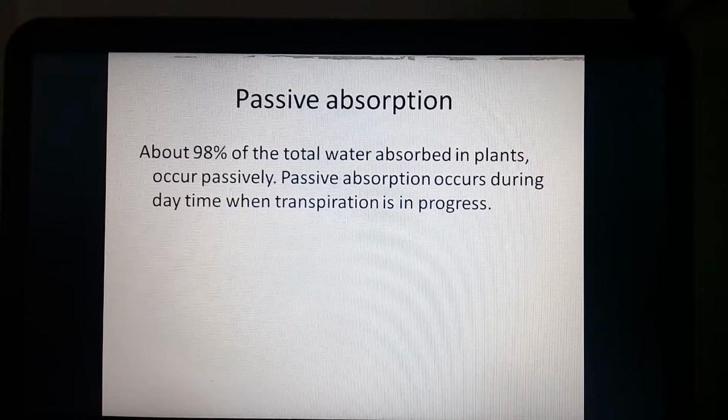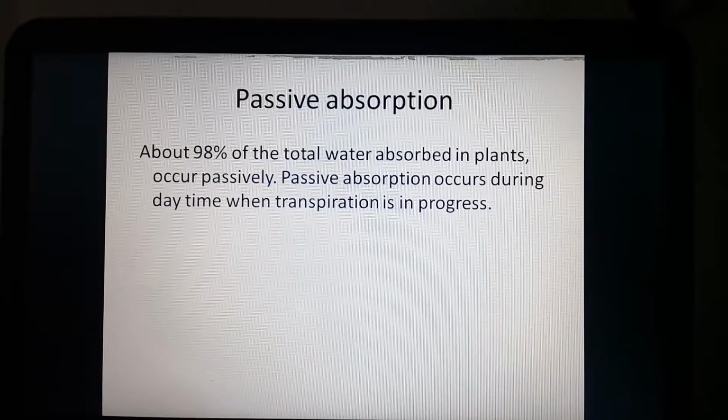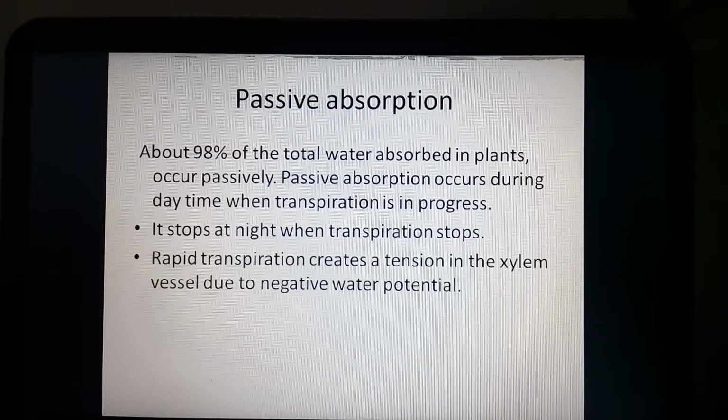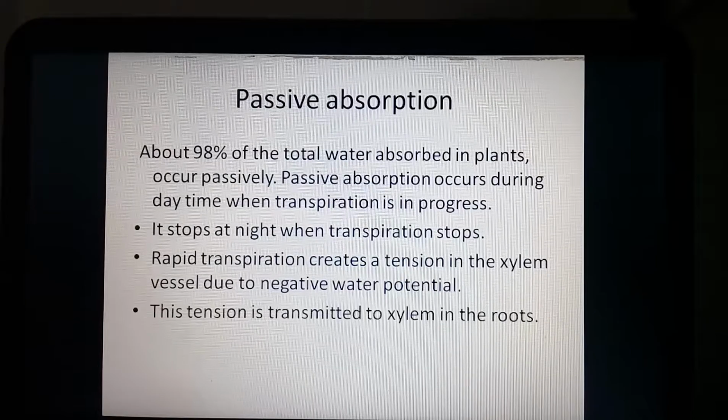Generally, passive absorption occurs during the daytime. Why? Because transpiration takes place during the daytime. It stops at night, when transpiration goes on decreasing and finally stops. Rapid transpiration creates a tension in the xylem vessels due to negative water potential.